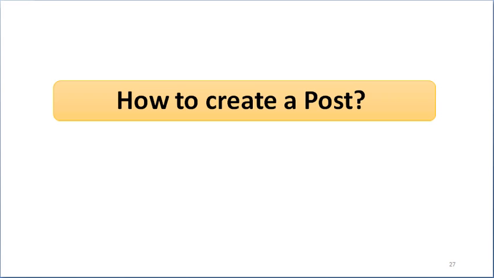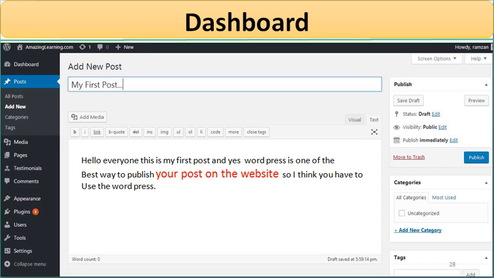Then one of the most important things is how we can create a post, because we are interested in creating a post. In WordPress we can create a post very easily. We again go to the menu bar, and on the menu bar we have the option of posts. Once we click on it, we get this window, and on this window we decide a title.